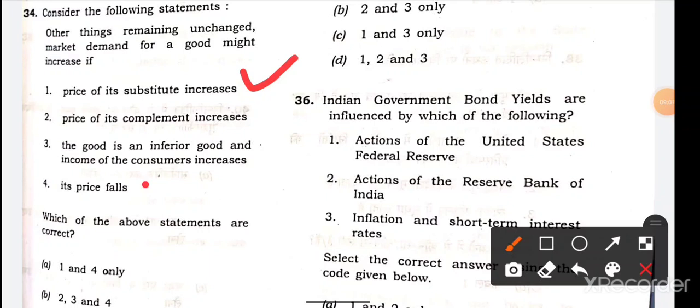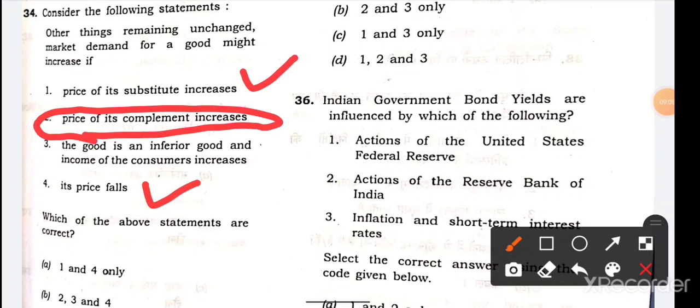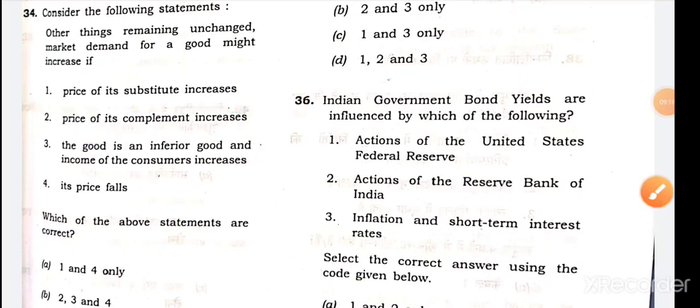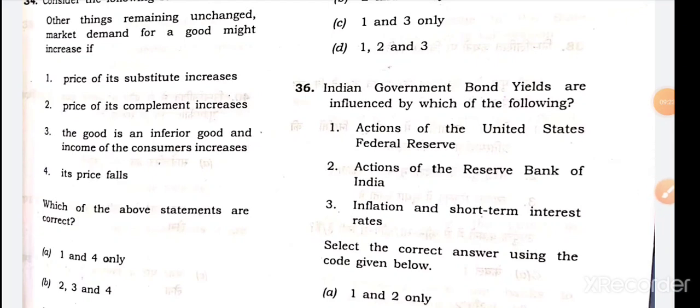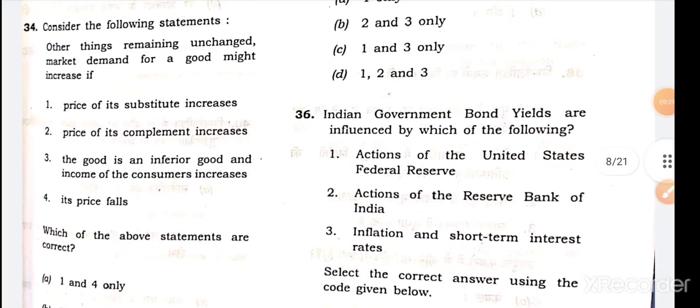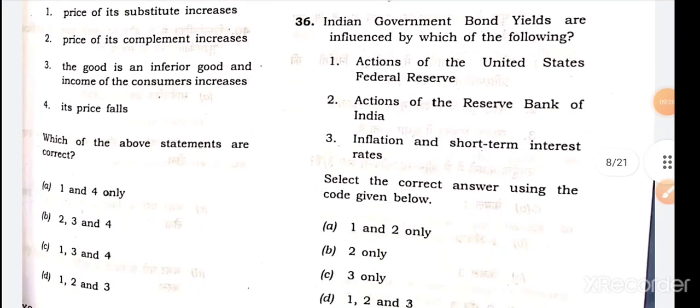Next, if price falls, it is also a right statement. Price of complement increases is the wrong statement, because if the price of ink increases, demand for the pen also falls, so statement 2 will be the wrong statement. If you eliminate statement 2, options 1 and 4 are the right answer. For 34th, option A is the right answer.